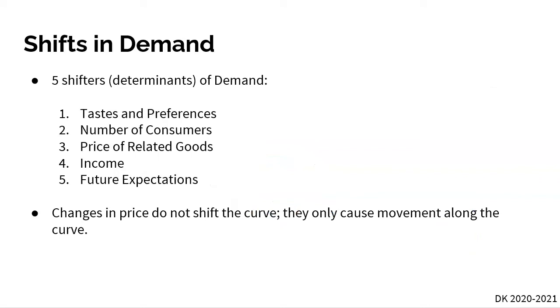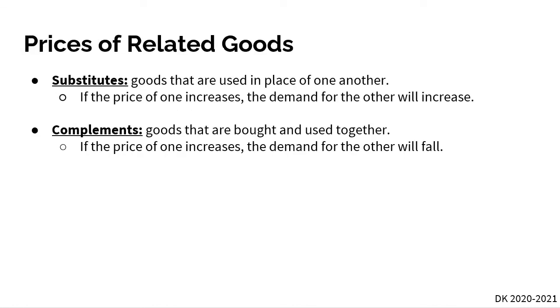And so lastly, there are 5 different shifters or determinants of demand. So if there is a change in any single one of these, there is going to be a rightward or leftward shift in our demand curve here. So: taste and preferences, number of consumers, price-related goods, income, and future expectations. So let's go over this real quick.